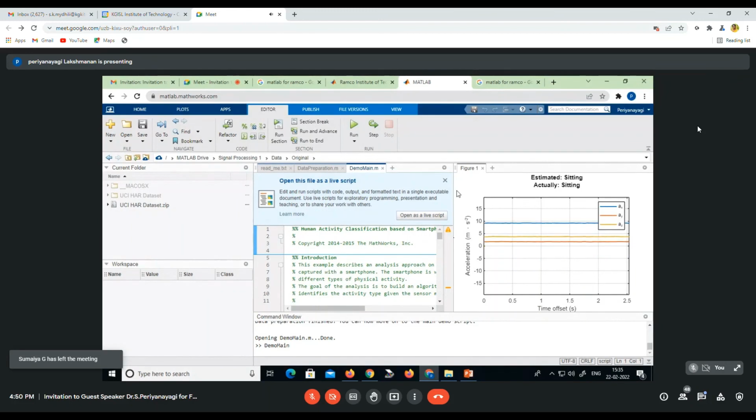Like that, for each and everything, the estimated value and actual value are plotted. Sitting, estimated sitting, actually sitting. Like that, laying, estimated laying, actually laying.